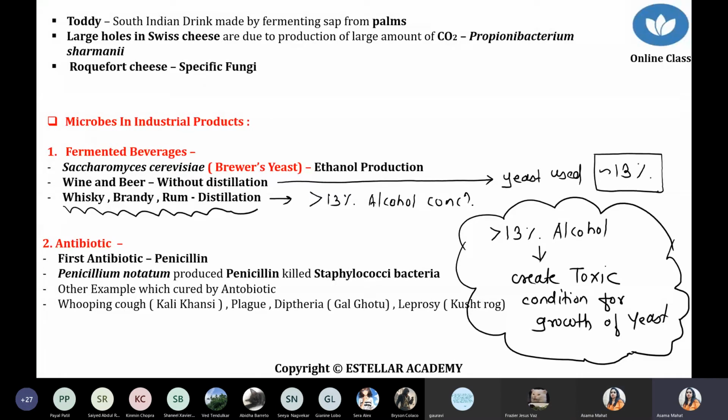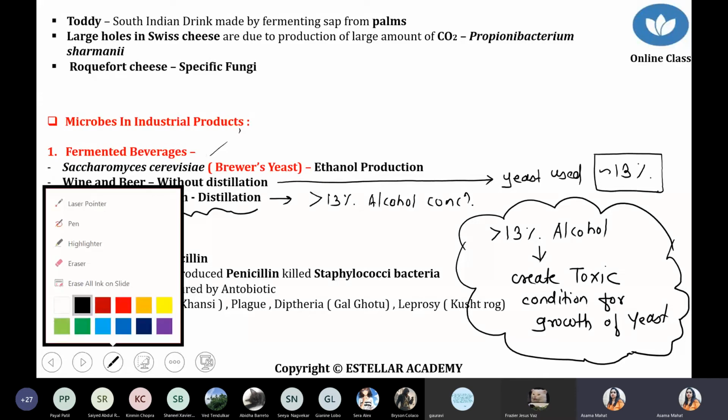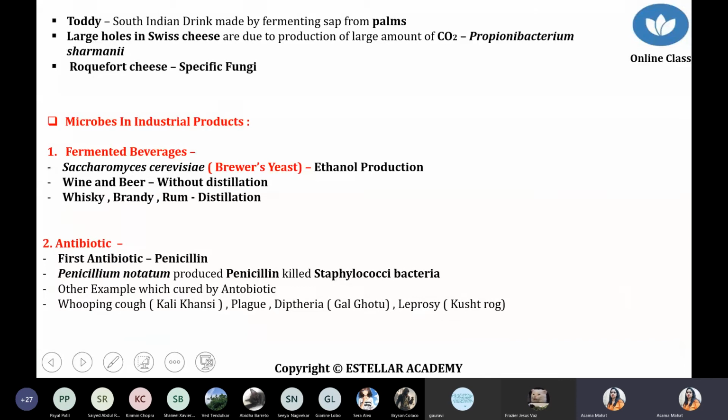Next, a very interesting part with respect to antibiotics. Microbes in industrial products. First we discussed fermented beverages. The second example is antibiotics, different microbes used for antibiotics. You know very well that during the Second World War, who discovered the first antibiotic, penicillin?